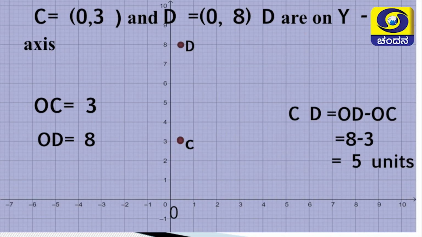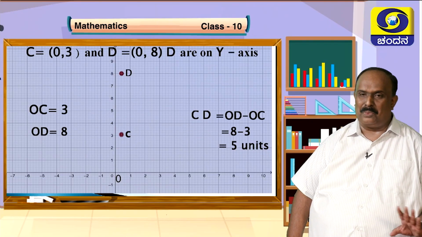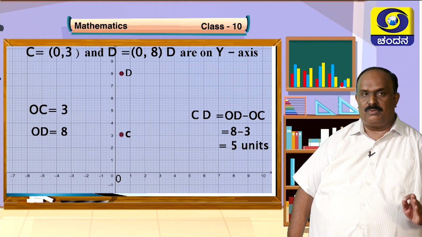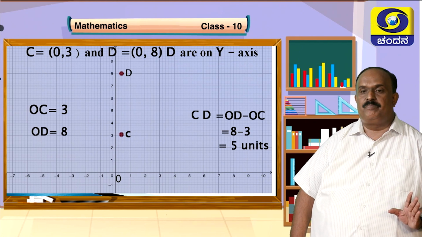So, obviously 5 centimeters if it is taken on a centimeter scale. It is clear, it is centimeters only. So, CD is 5 centimeters. Children, did we use any instrument here? No. Look at the importance and application of coordinate geometry with this specific example.